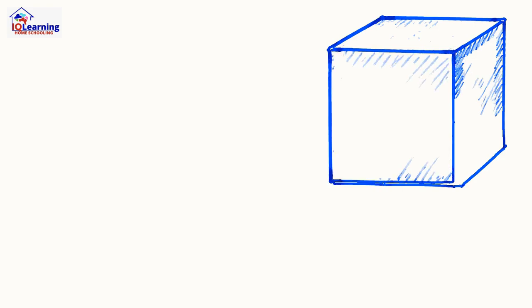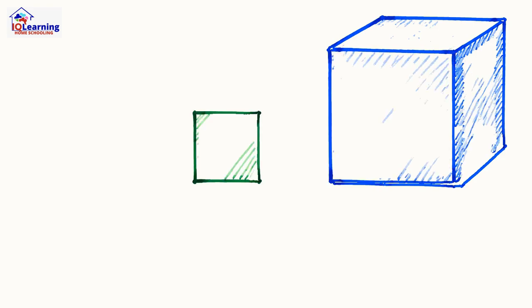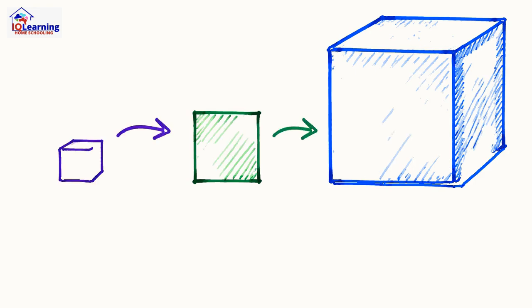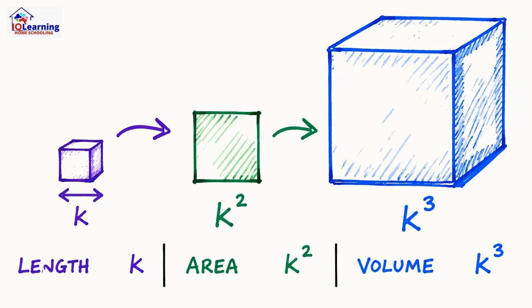Let's call our scaling number k. When you scale a length by k, the area scales by k squared, and the volume scales by k cubed. This power shift has massive consequences.